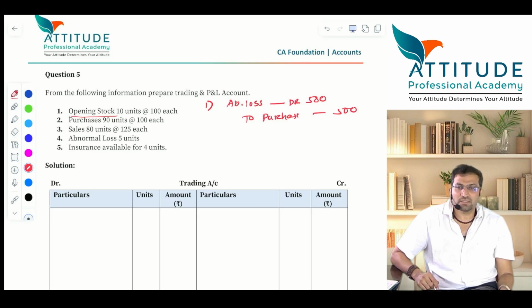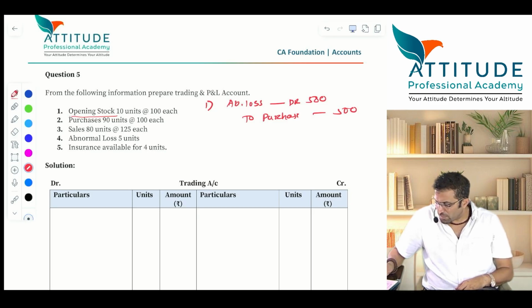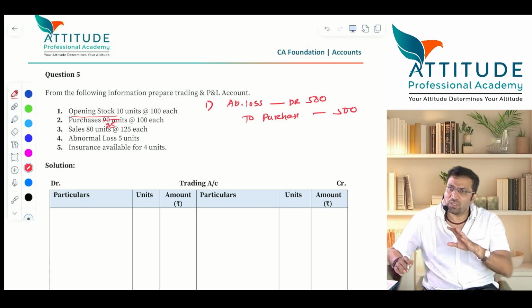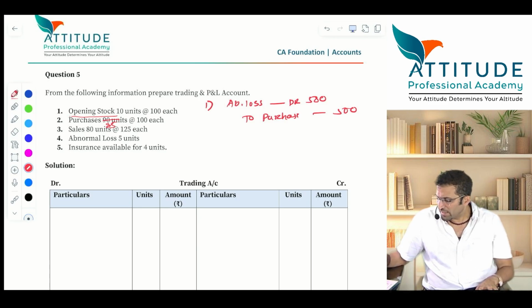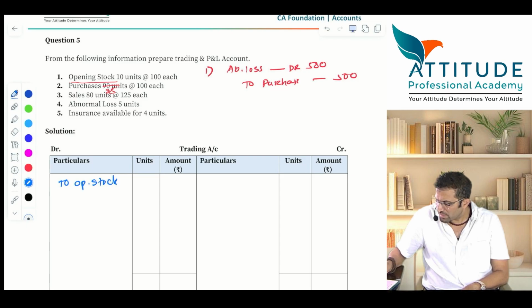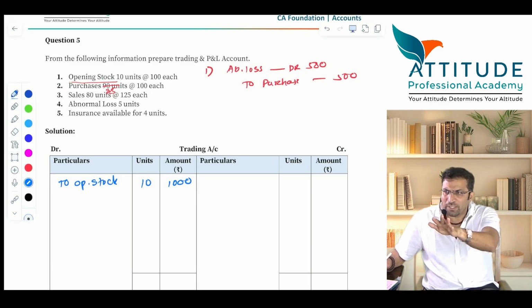Correct? Now these purchases will not be 90, it will be 85, because 5 is gone. Okay, now we'll start closing one by one. Now opening stock. Tell me, trading account debit to opening stock. How many units? Which is 1000. Clear?